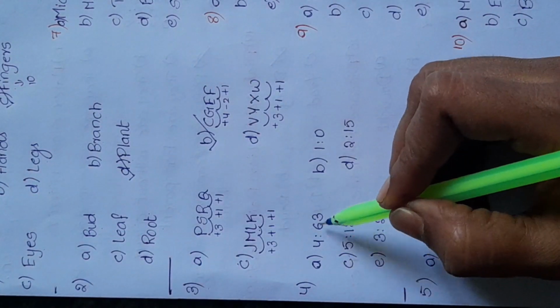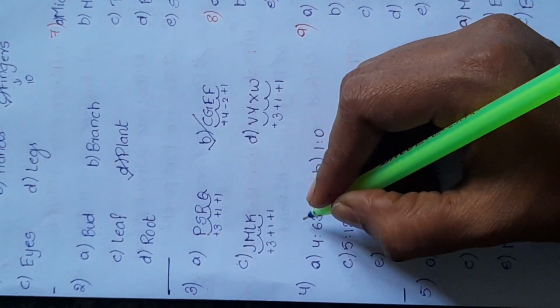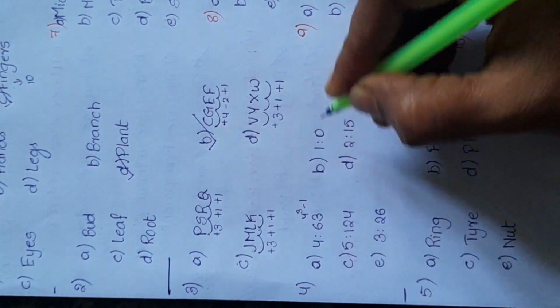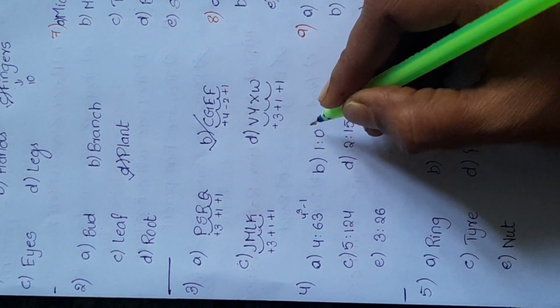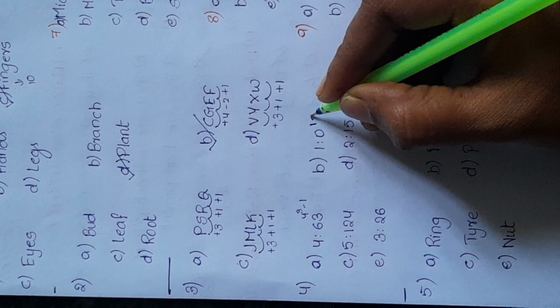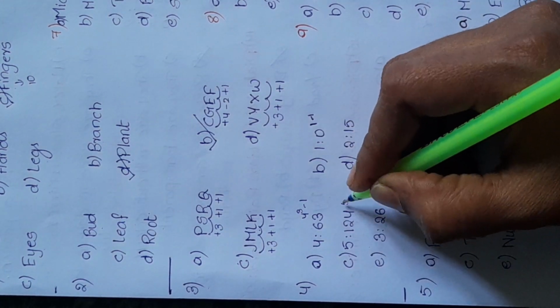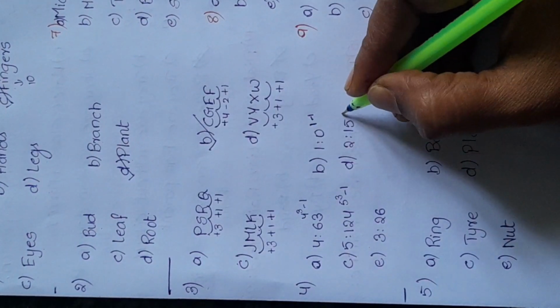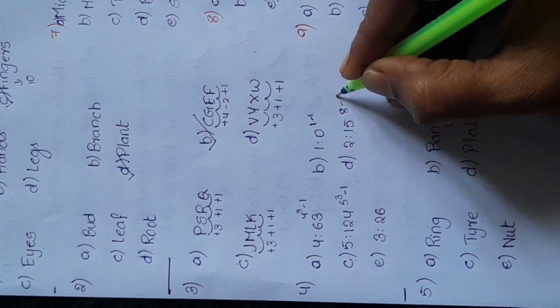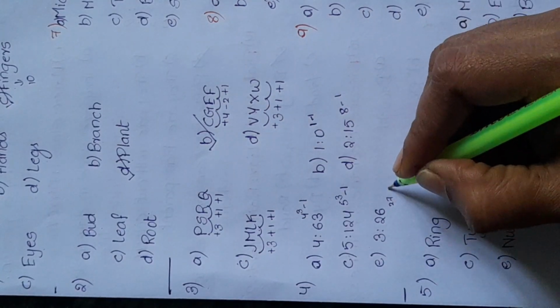Fourth question: 4 is to 63. 4 cube is 64, that is 4 cube minus 1. Here 1 cube is 1, minus 1, that is 0. 5 cube is 125 minus 1. 2 cube is 8 minus 1. 3 cube is 27 minus 1.